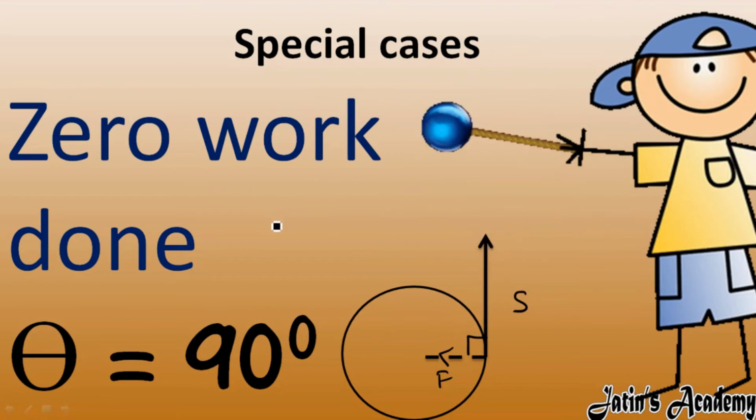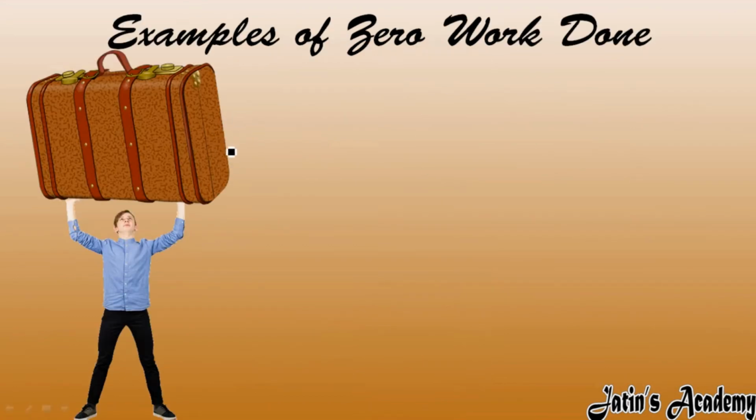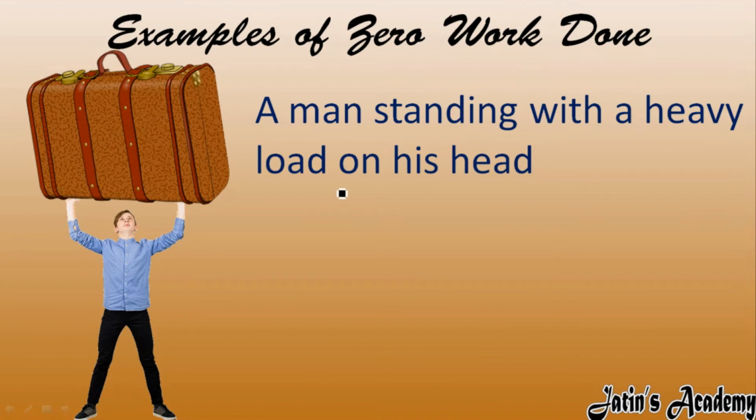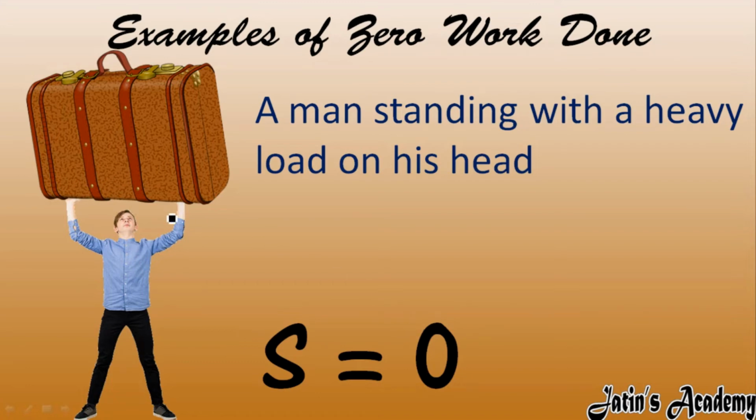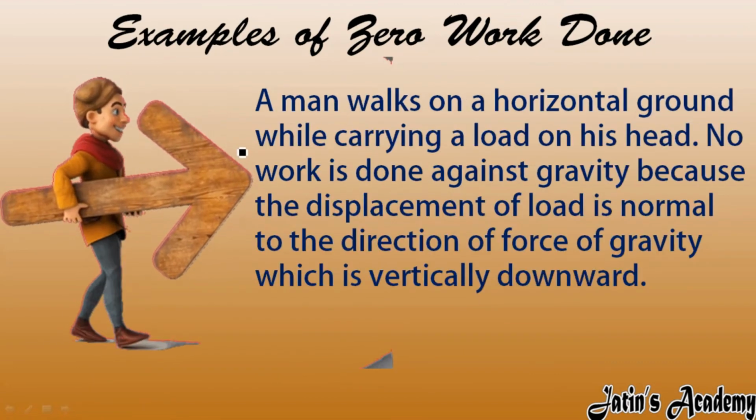Now for example, a man is standing with a heavy load on his head. Here the angle is not 90 degree, but still this is a case of zero work done. Why? Because displacement does not occur here. The person is standing at one place, and although he is applying a force on a body, there is no displacement of the body. So this is a case of zero work done. Next case we have, this case we have seen in a previous example.